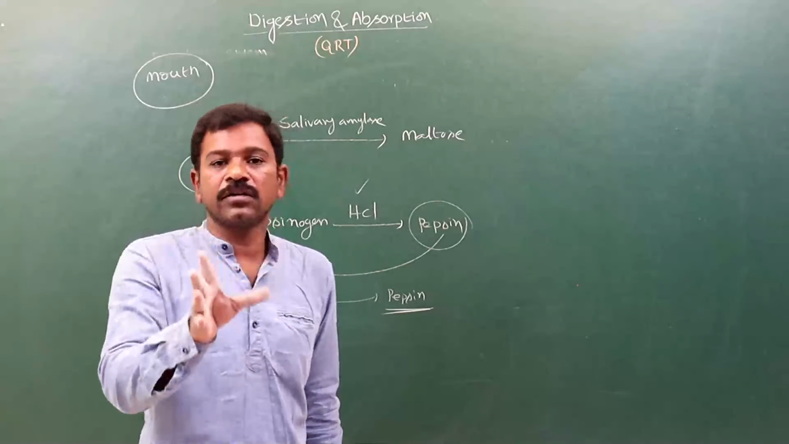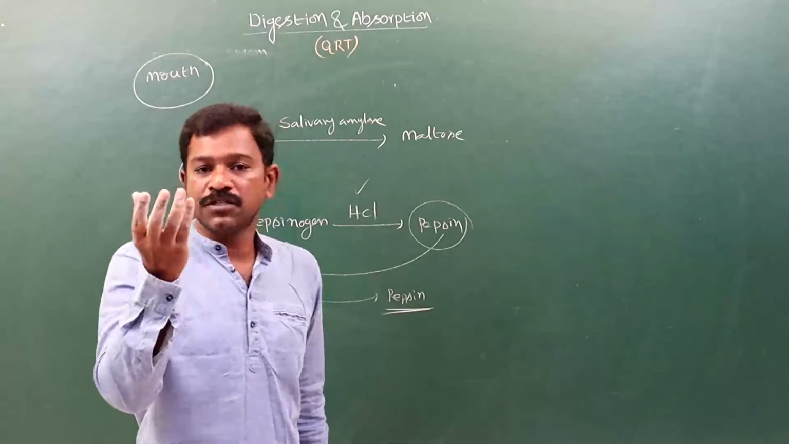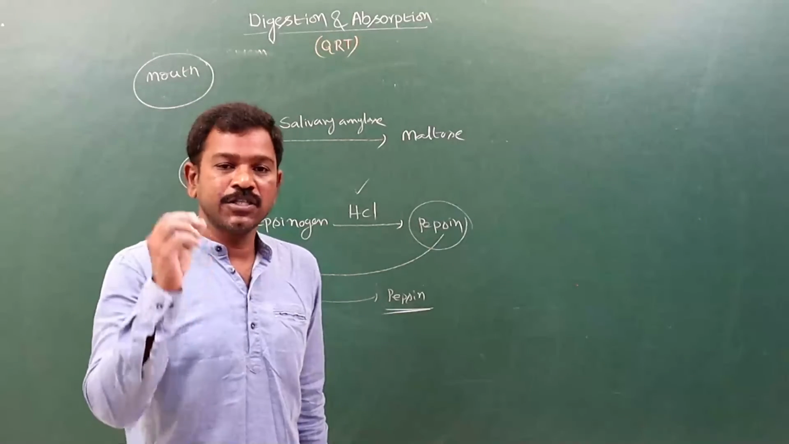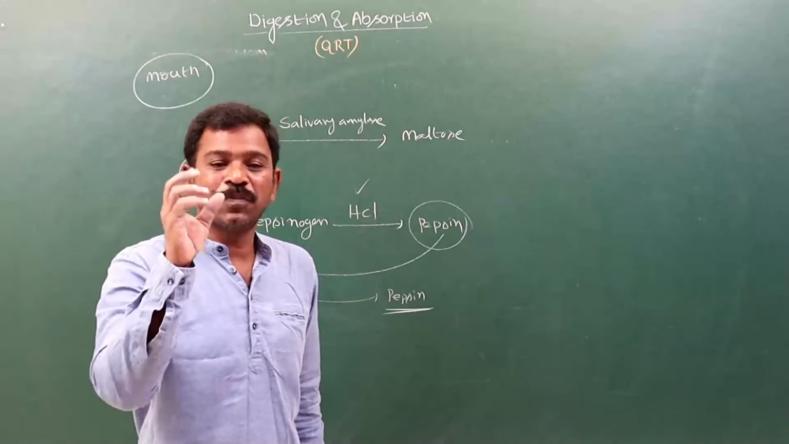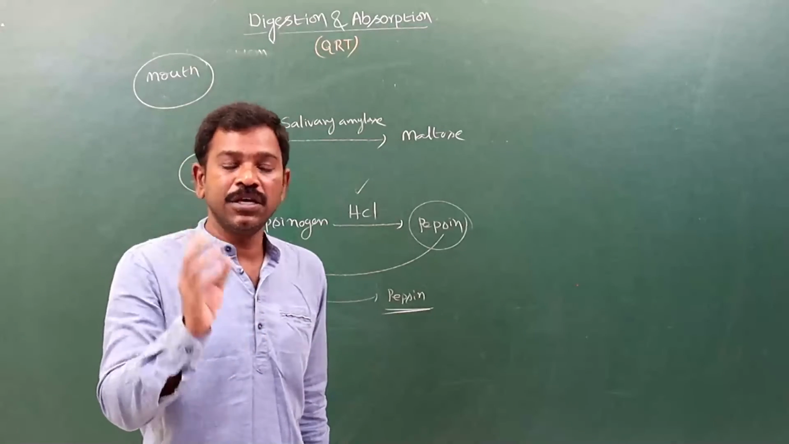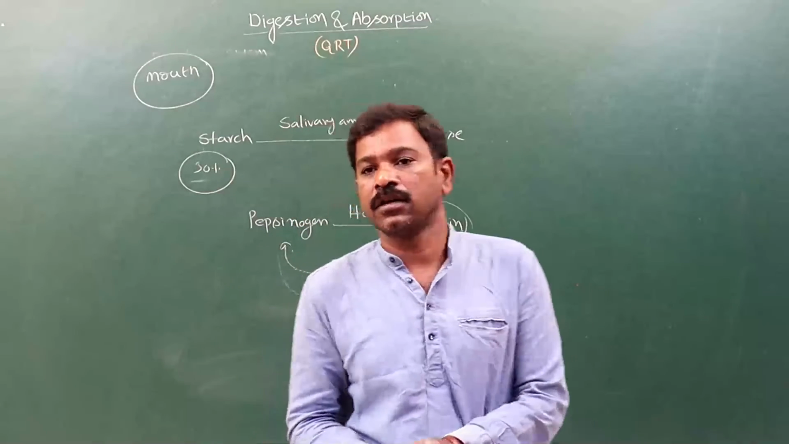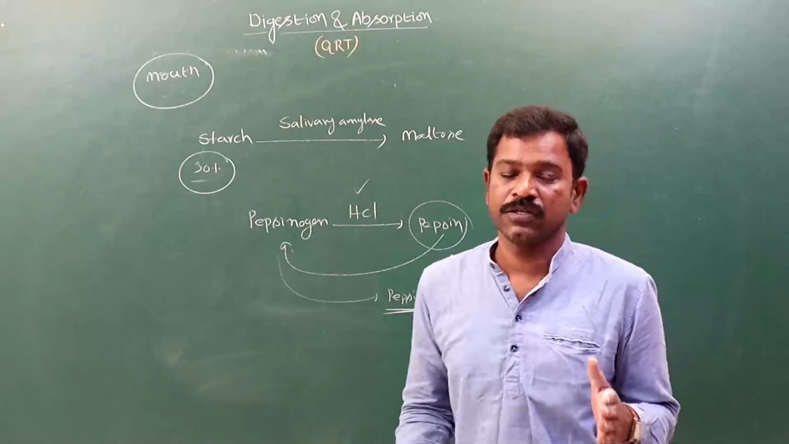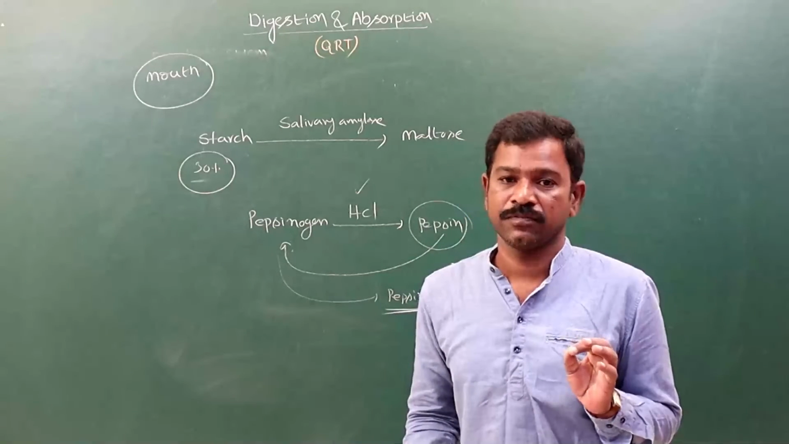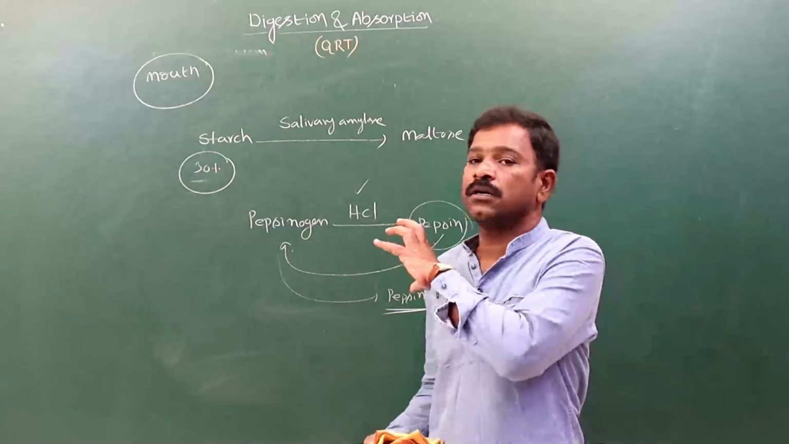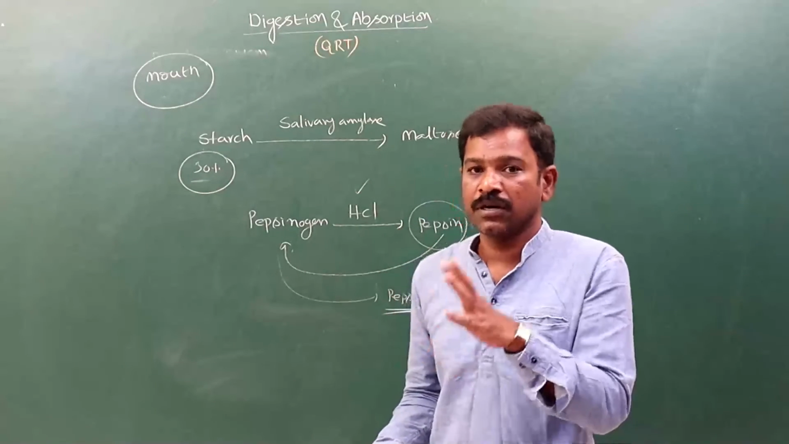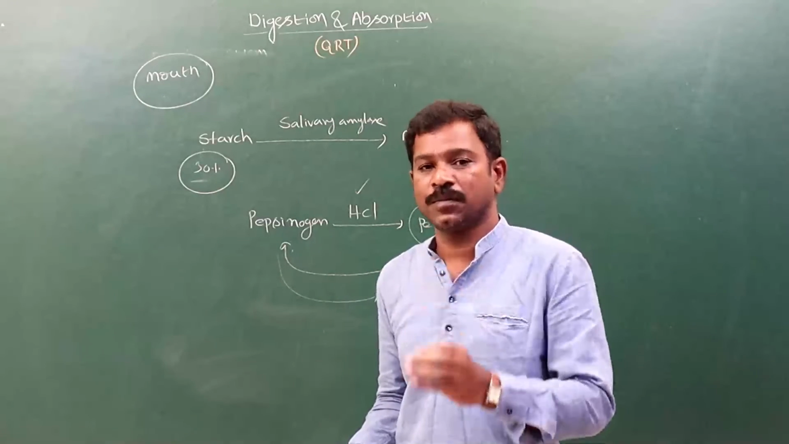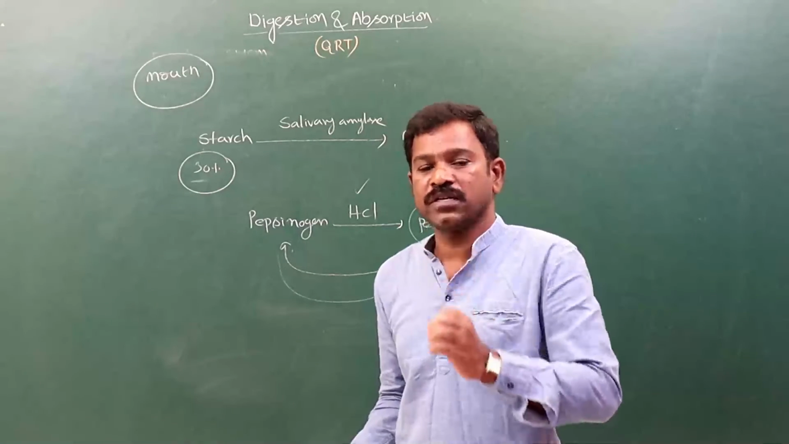Like this, these are all the disorders: jaundice, vomiting, diarrhea, constipation and indigestion. These are all the disorders of the digestive system. In this we should remember the enzymes: in the pancreatic juice which enzymes are present, in the intestinal juice which enzymes are present, in the gastric juice which enzymes are present.